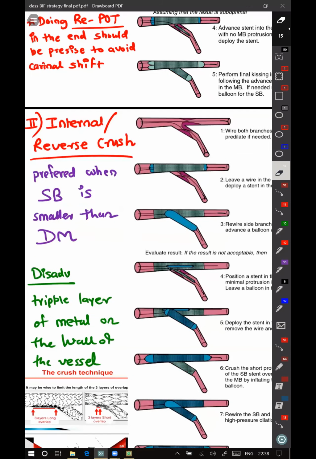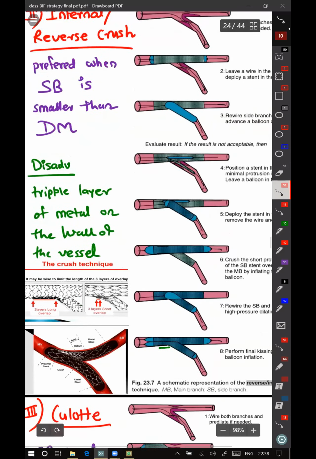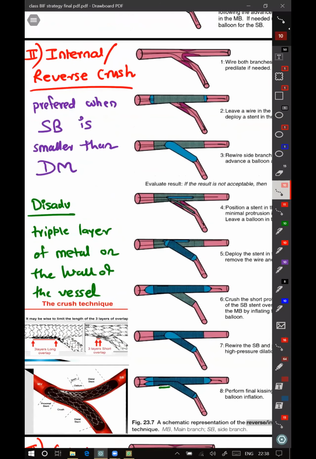And to choose between internal crush and Q-load, it depends on the side branch size. If the side branch is smaller than the distal main vessel, you choose internal crush. If both vessels are equal, then you go for Q-load.